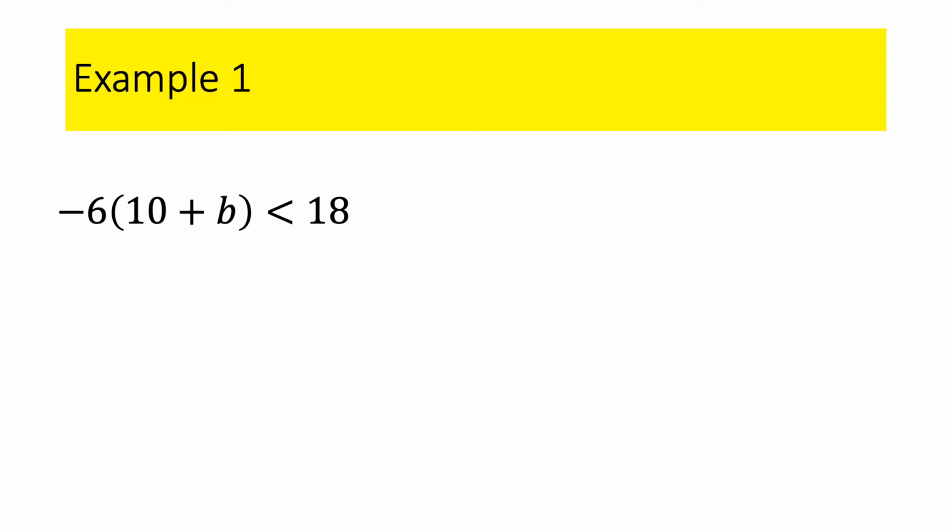So this one, I will not flip the inequality, at least on this step. I'm going to distribute the -6 to the inside. Hopefully, you don't have a problem with the distributive property. Now I'm going to just solve it algebraically.